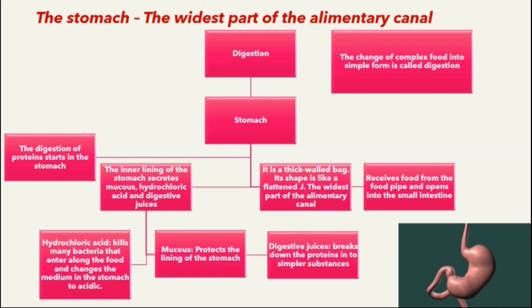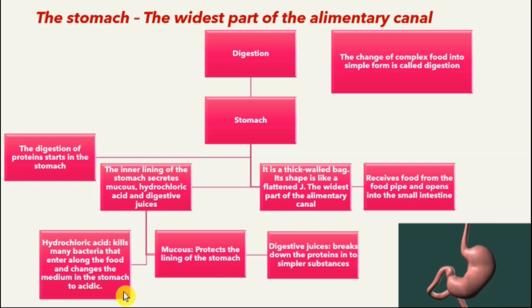First of all, digestion is the change of complex food into simple form. The stomach is a thick walled bag and its shape is like a flattened J. It is the widest part of the alimentary canal. The digestion of proteins starts in the stomach. Recall, in the previous video we had learned that the digestion of carbohydrates begins in the mouth, and the digestion of proteins starts in the stomach due to the presence of digestive juices. The inner lining of the stomach secretes mucus, hydrochloric acid, and digestive juices. Let us look into the functionalities of each of these substances in detail.